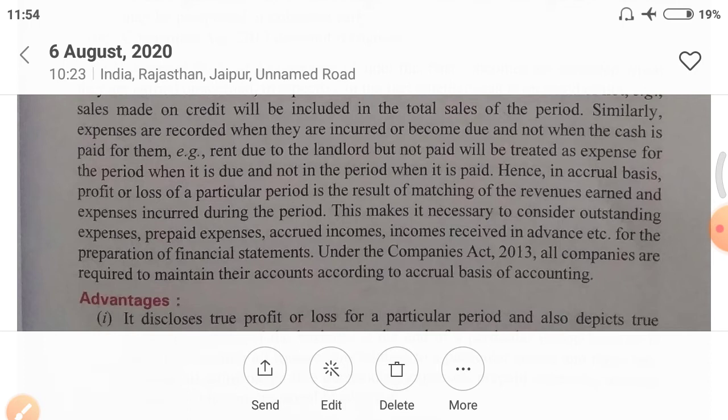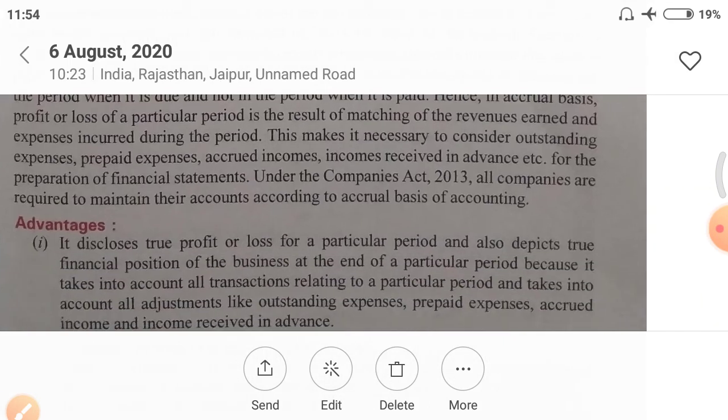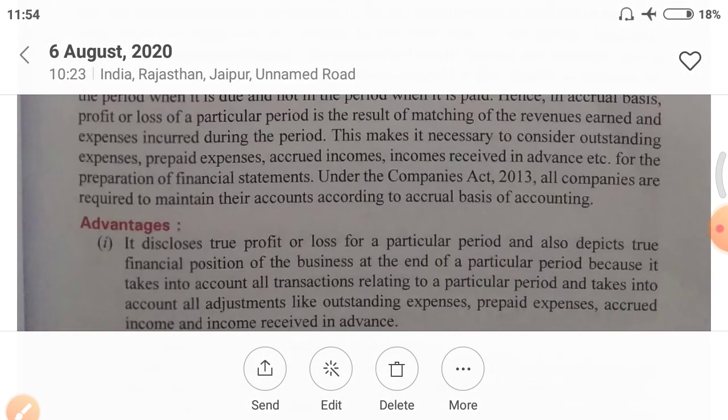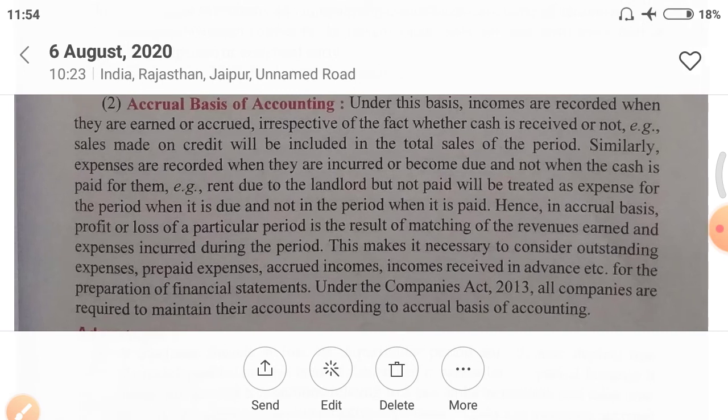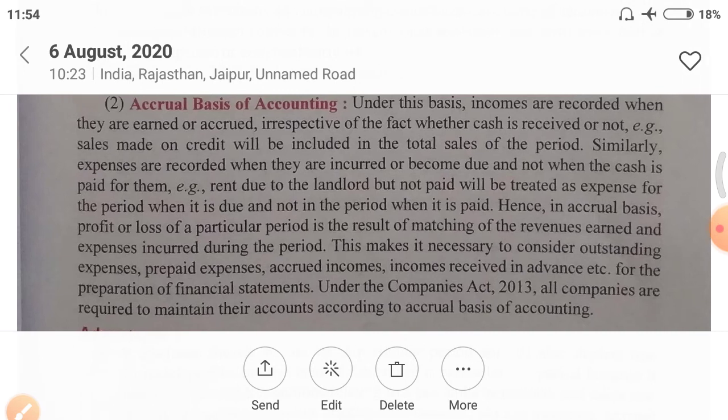that is 2 lakh rupees. While if you are accounting on cash basis, it will include only that 1,50,000 that you actually paid during the year. It does not include the outstanding payments. So we can say that accrual basis includes all the transactions of the current period, whether they are paid or not.